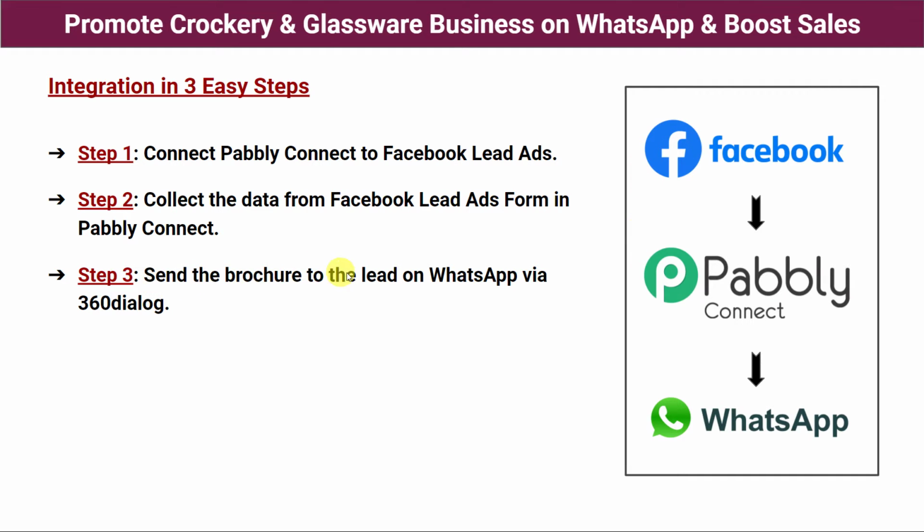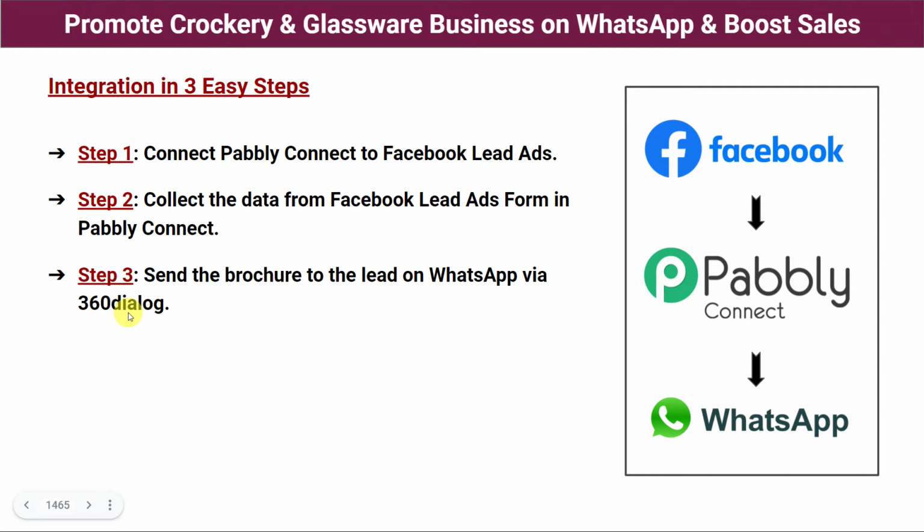Step 3. Send the brochure to the lead on WhatsApp via 360 dialog. So whatever the data Pabbly Connect has captured from Facebook lead ad forms, the same data will be used and your crockery and glassware business brochure will be sent on the WhatsApp number of the customer. And here we are going to use 360 dialog software application for sending the messages on WhatsApp.